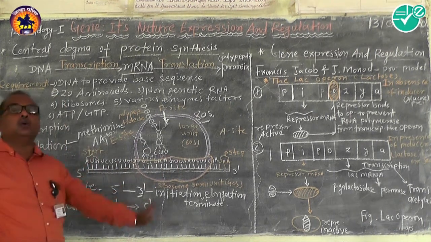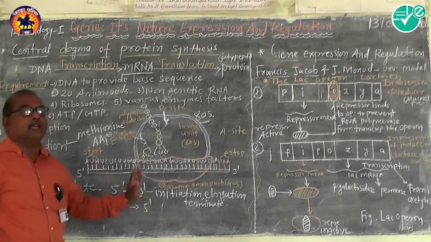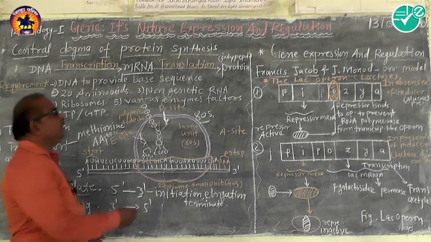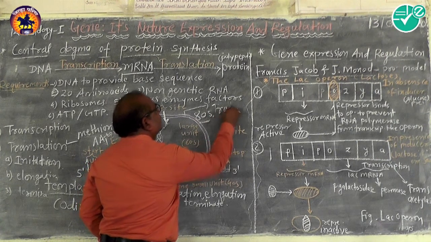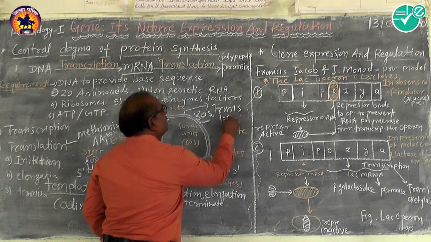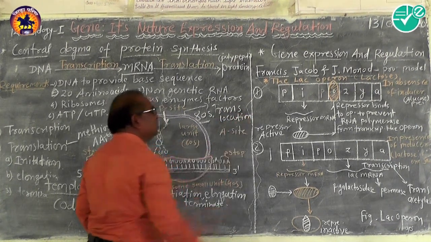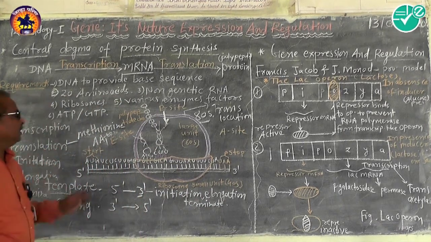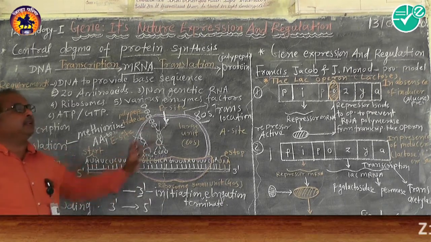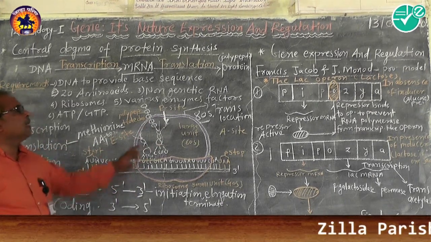One triplet codon at a time, and this movement of the ribosome is called translocation. The ribosome moves one triplet codon ahead every time.